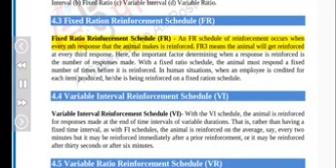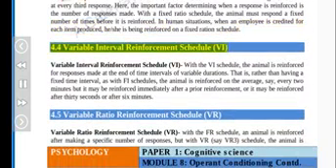An FR schedule of reinforcement occurs when every nth response that the animal makes is reinforced. FR3 means the animal will get reinforced at every third response. Here, the important factor determining when a response is reinforced is the number of responses made. With a fixed ratio schedule, the animal must respond a fixed number of times before it is reinforced. In human situations, when an employee is credited for each item produced, she is being reinforced on a fixed ratio schedule.